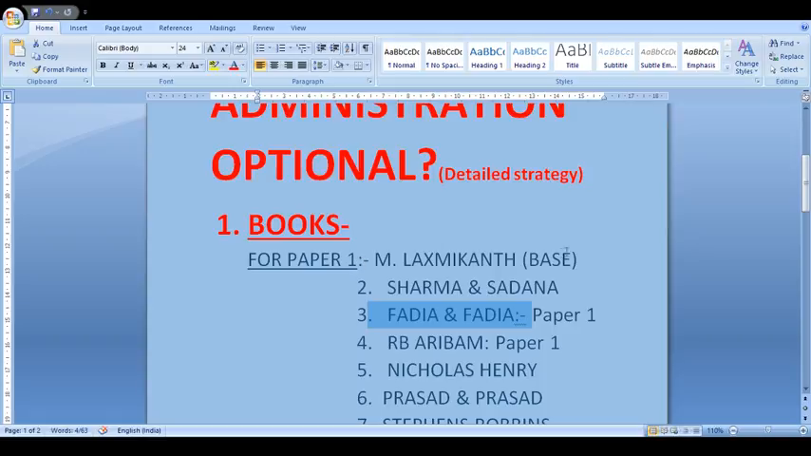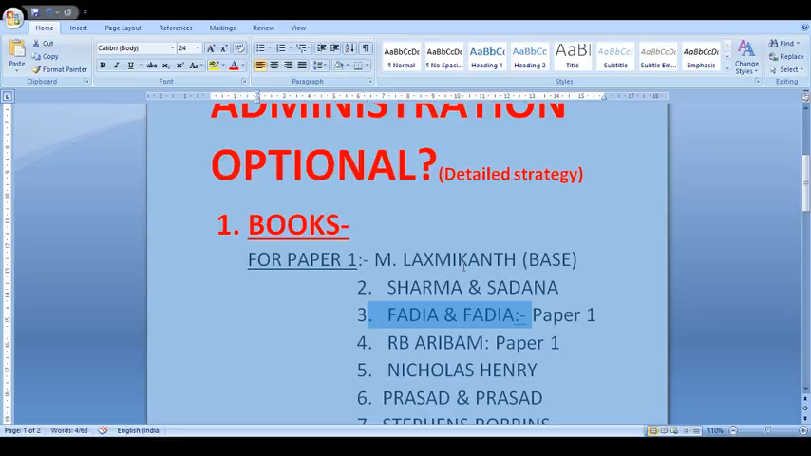The first book contains anything and everything that is there in the public administration optional, though many questions are being asked of late from other books as well, from topics which are not mentioned in M. Lakshmikant. Still, taking M. Lakshmikant as the base pays off, because this is the only book that contains the maximum number of details, theories and concepts related to public administration. If you read in a detailed manner everything mentioned in M. Lakshmikant, then your theoretical base will be very sound.